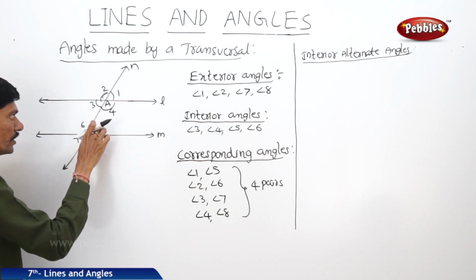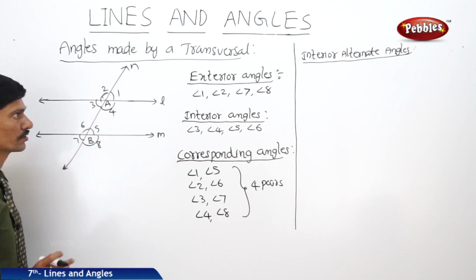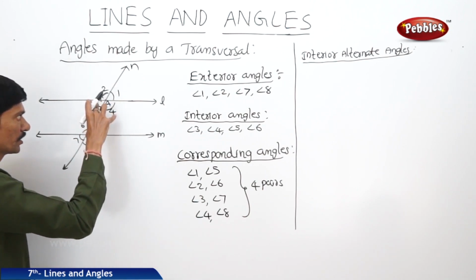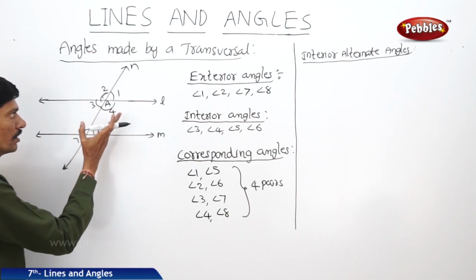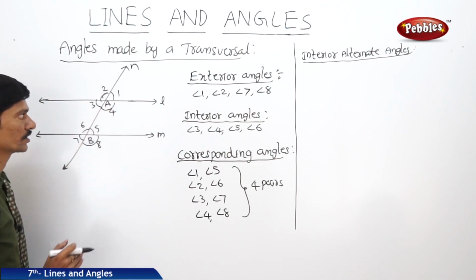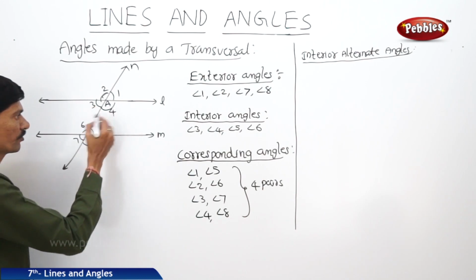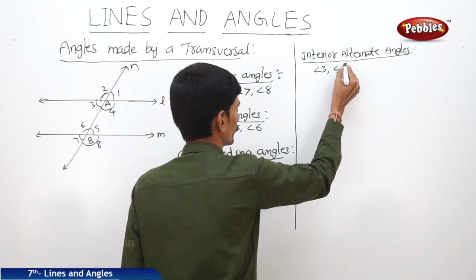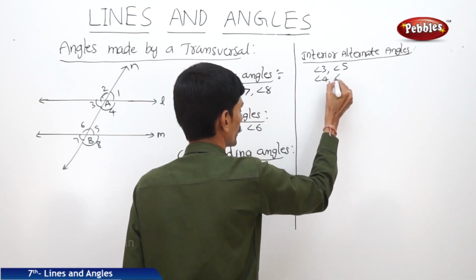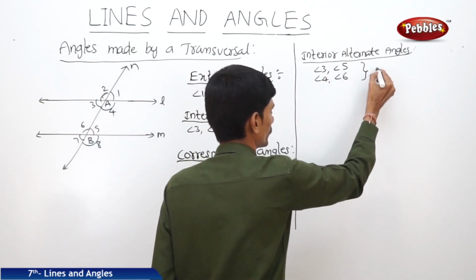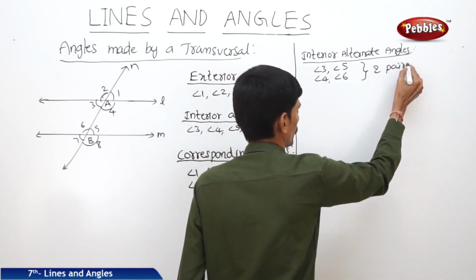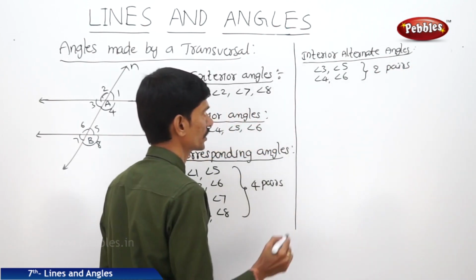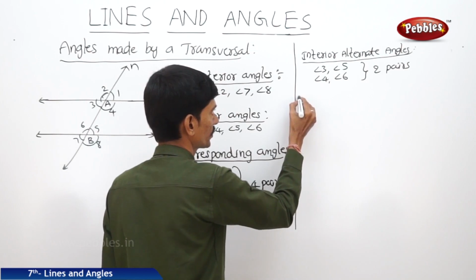So 3 and 5, 4 and 6 are the interior alternate angles. They must be interior angles and they should be on both sides of the transversal. So angle 3, angle 5 and angle 4, angle 6. So there are 2 pairs of interior alternate angles, and exterior alternate angles.